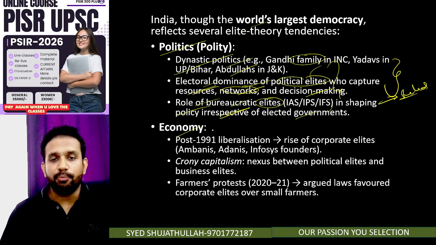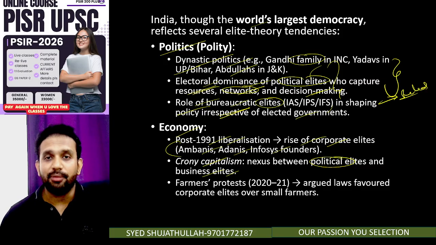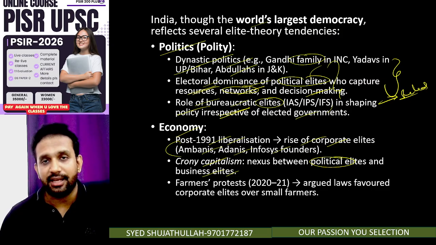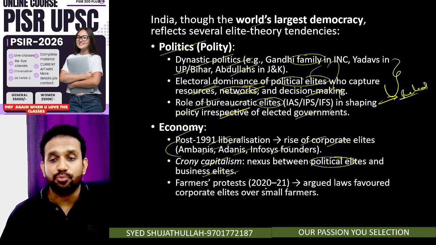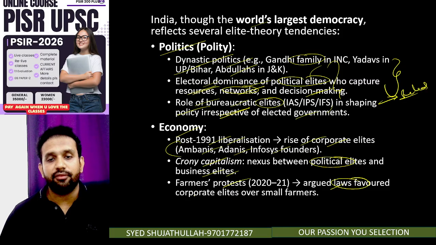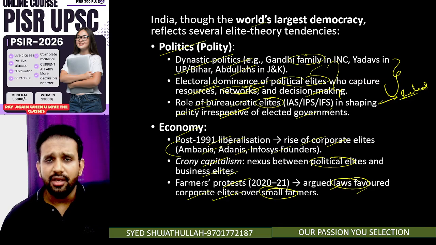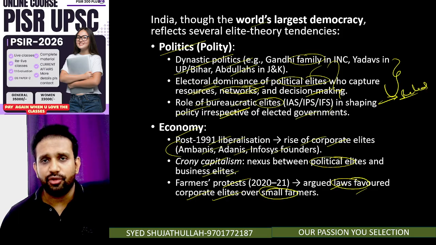If you talk about the economy post 1991 liberalization, there is the rise of corporate elites: Ambanis, Adanis, Infosys founders, TCS, and so on. In that also crony capitalism is there, a nexus of political elites and business elites. We always hear from Rahul Gandhi that Modi ji has supported Ambani, Adani, and so on. Farmers' protest: the farm laws were argued to favor corporate elites over small farmers. Here a law came which was promoting corporatization of agriculture. Farmers protested, and all three laws were taken back.